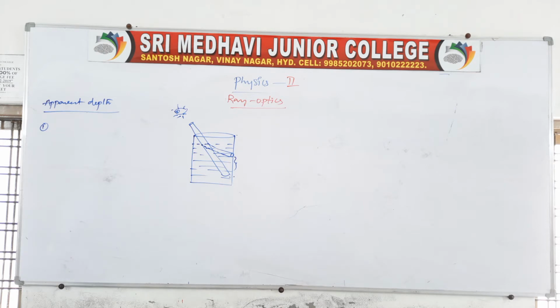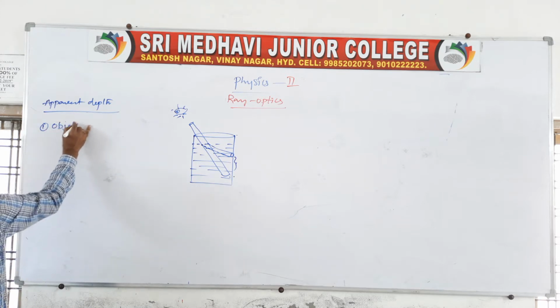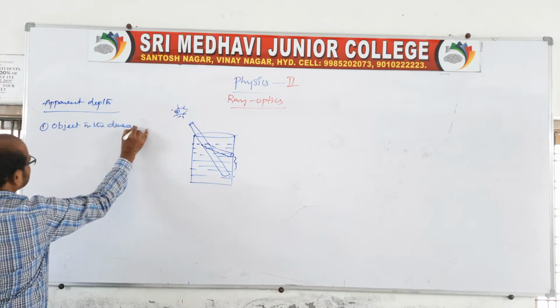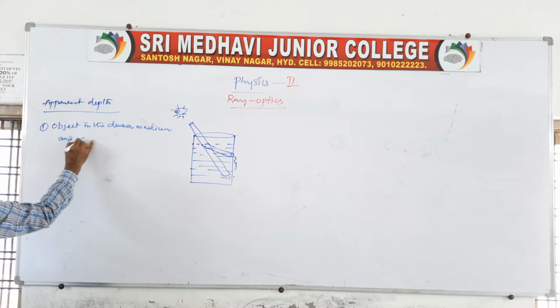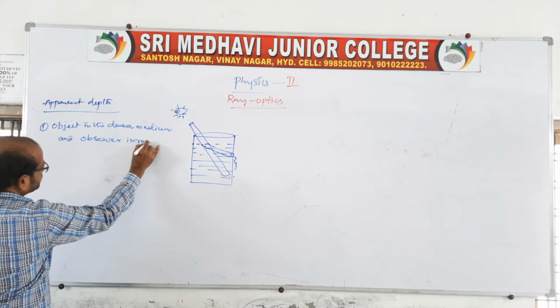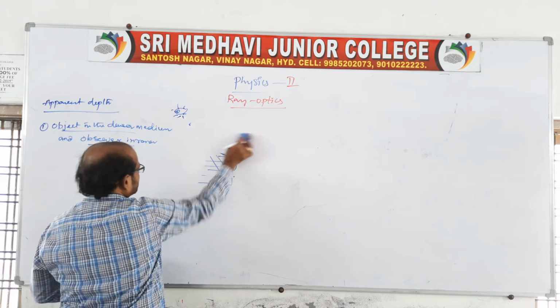There is apparent depth, so the question will be like that. I'll explain it in a mathematical way. Take an object in the denser medium, and the observer in the rarer medium. The observer is in the rarer medium, but the object is in the denser medium.